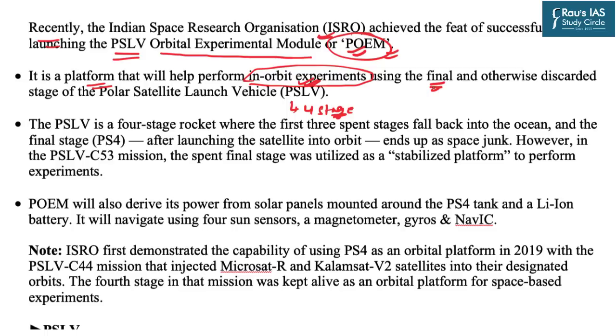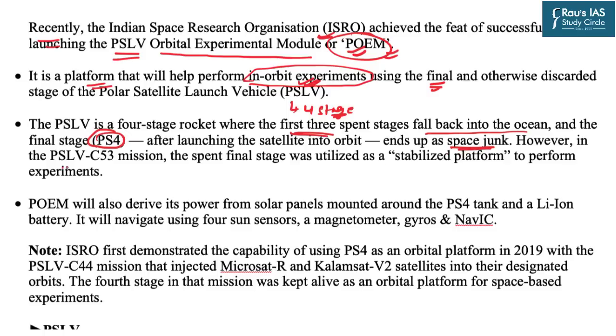Now, the final stage of PSLV is very important because it has a significant difference from the first three stages. The difference is that the first three stages of the PSLVs fall back into the ocean, but the last stage, which is known as the PS4, does not fall back into the ocean. Rather, they end up as space junk. They end up as space debris.